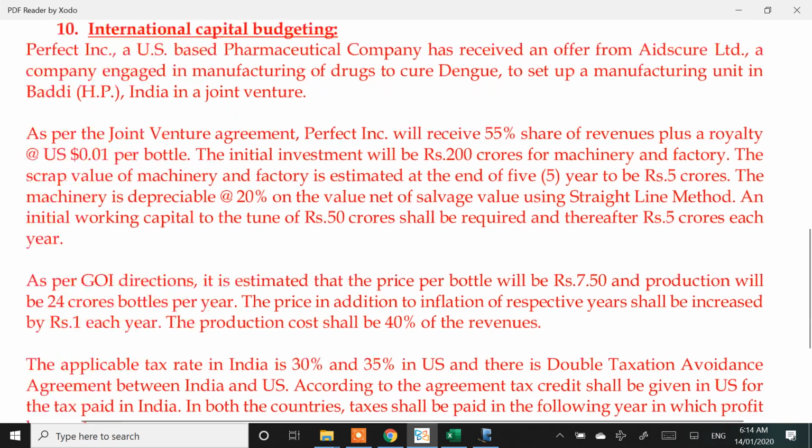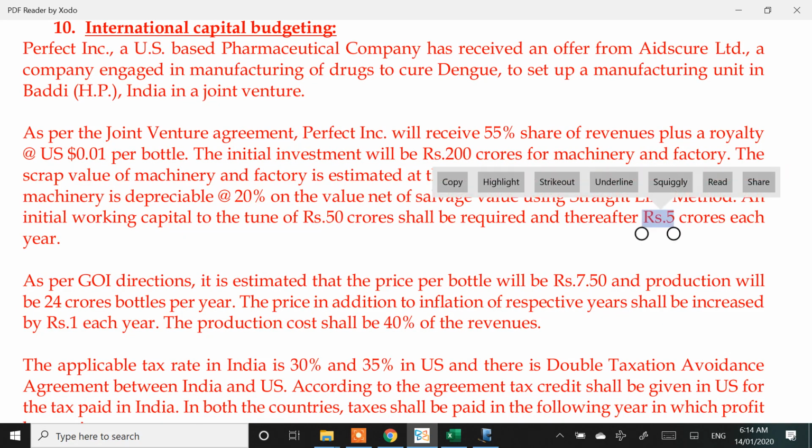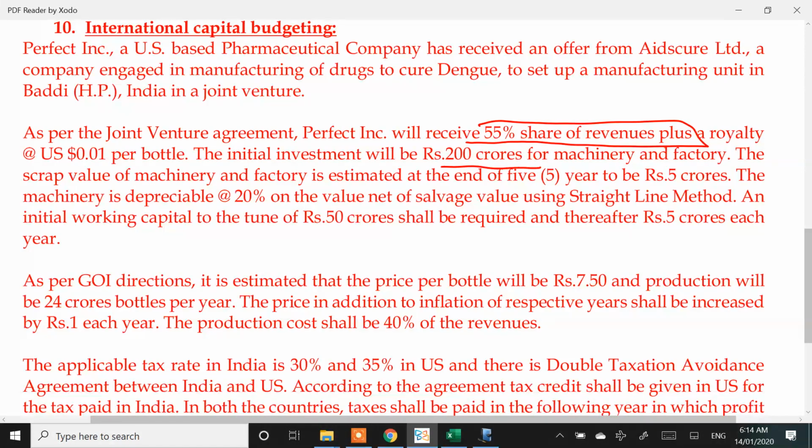I'll start explaining this question now. Perfect Inc., a US based pharma company, has received an offer. They are planning to set up a joint venture in India. Their revenues will be 55% of revenues plus a royalty at US dollar 0.01 per bottle. Some initial investment of 200 crores is to be made. Also some working capital of 50 crores will be required.